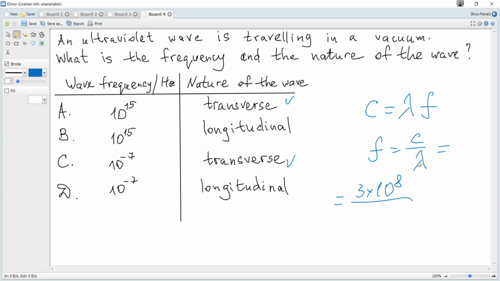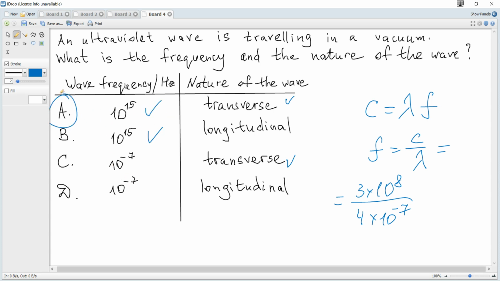and typical wavelengths for ultraviolet is about 400 nanometers. It's also given in a data booklet, so it's 400 times 10 to negative 9 or 4 times 10 to negative 7, and without any calculations you can see that it's about 10 to the power of plus 15, not negative 7. So definitely finally it's A, and that's all for this question.